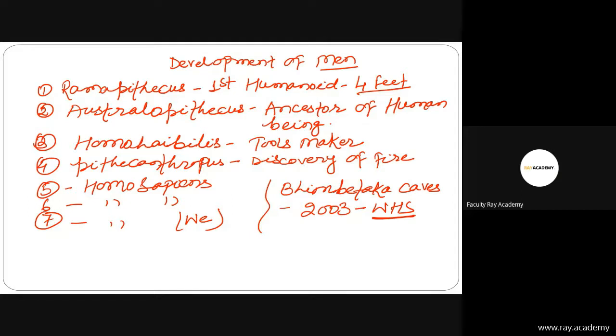Now, friends, let's understand. I have told you the development of man. Then let's discuss the different types of history, because we should understand what ancient history is, which period is related to ancient history, which period is related to medieval history, and what modern history is. So let's start our discussion.